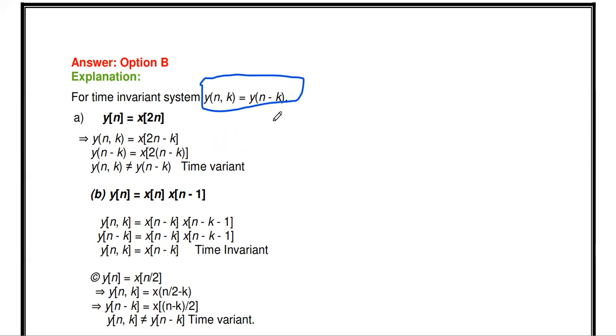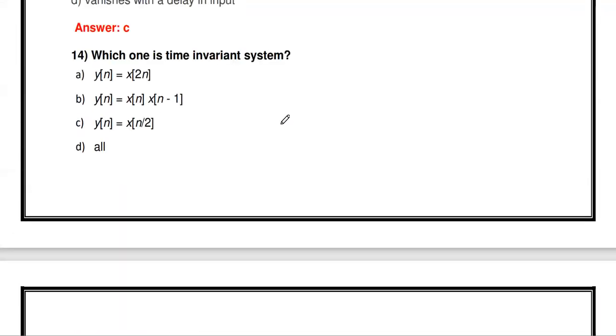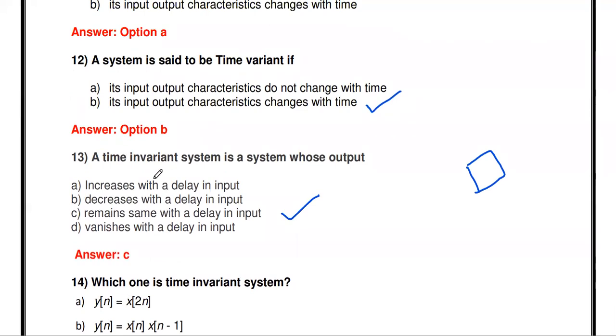If both are equal, the system is said to be time invariant. So for a time invariant system, the output remains the same with the delay in input.